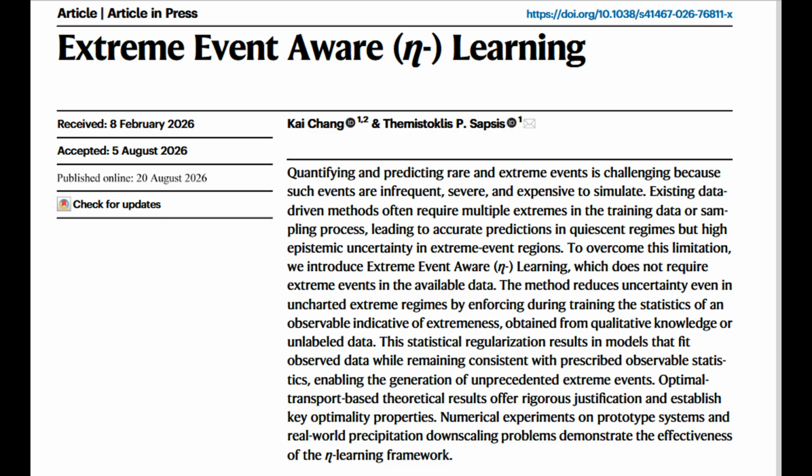Conclusion. Extreme event-aware learning provides a principled framework for learning about rare events without seeing them. By combining supervised learning with statistically informed distributional constraints, it bridges the gap between data availability and the need to predict catastrophic events. While it doesn't guarantee perfect prediction of individual extreme events, it ensures that a model's output statistics remain physically plausible, a crucial property for any system where rare events carry the most significant consequences.